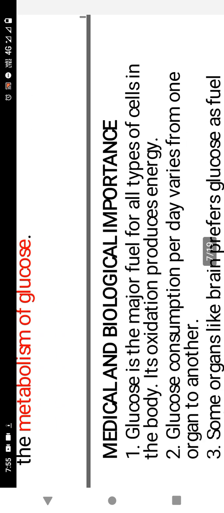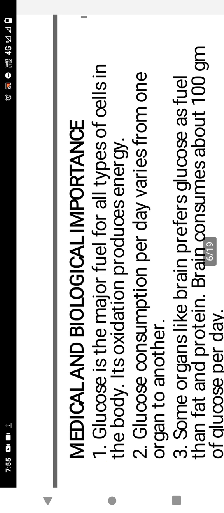Medical and biological importance. Glucose is the major fuel for all types of cells in the body. Its oxidation produces energy. Finally, glucose is degraded and gives energy for us. In this way, glucose must be degraded.